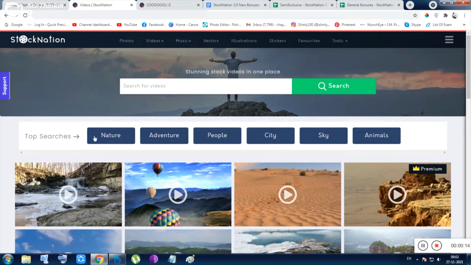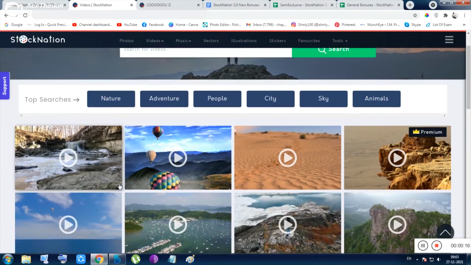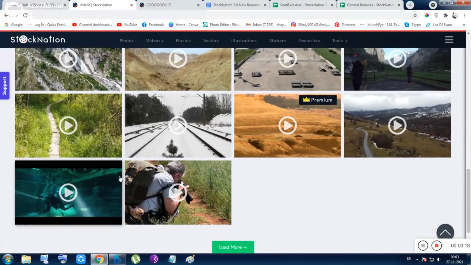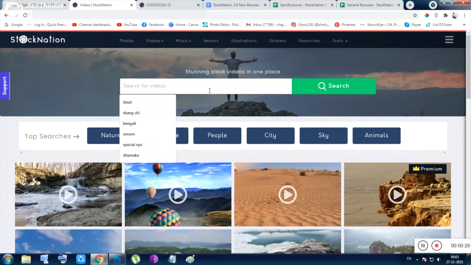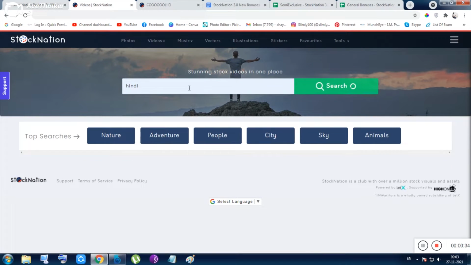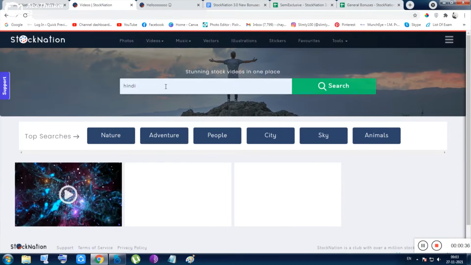The first thing after just opening this tool, you will see this kind of stuff, like the stock footages are available inside the dashboard or the home place. Next, you can search your categories like nature, adventure, people, and also any of your categories. Like if I want to search any Hindi stuff, I can write Hindi here and search here.